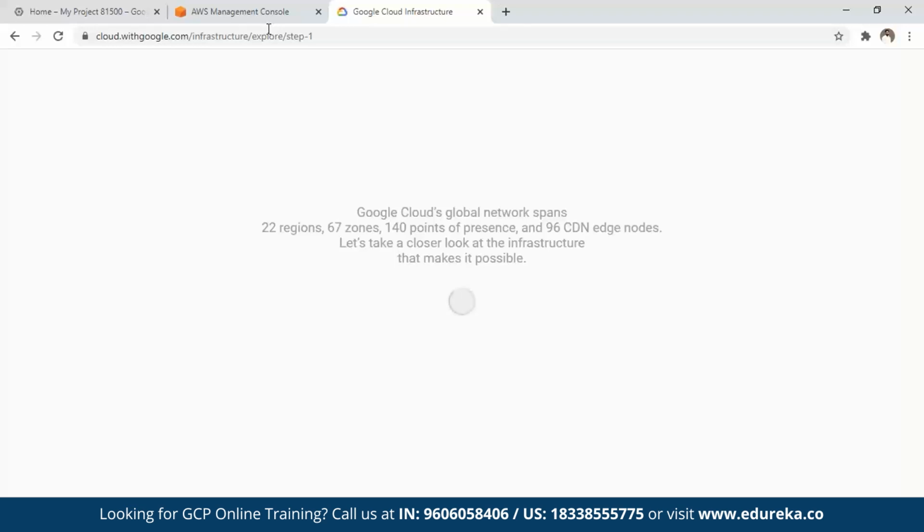It says that it spans 22 regions, 67 zones, and 140 points of presence. It has 96 CDN edge locations. I'll tell you what edge locations are, and that is what it offers. Meanwhile, as this loads up, let's quickly see what CDNs are. These are nothing but content delivery networks. Now, there's a networking service called CDN.